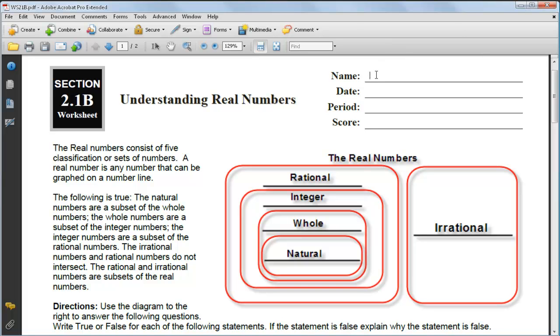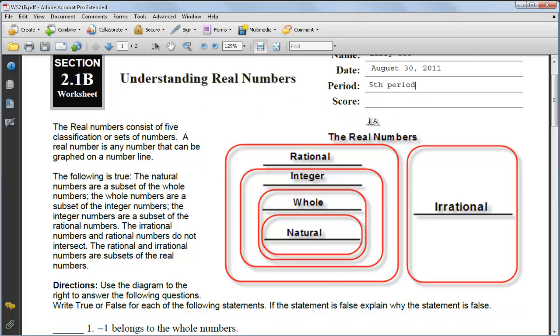I'm going to go ahead and put my name in here. You can go ahead and put yours in there. The date is August 30th, 2011, and I'm going to put this as 6th period, or 5th period. And the score, I don't know what your score is, do you? But hopefully you'll get 25. So let's go ahead and read the directions.